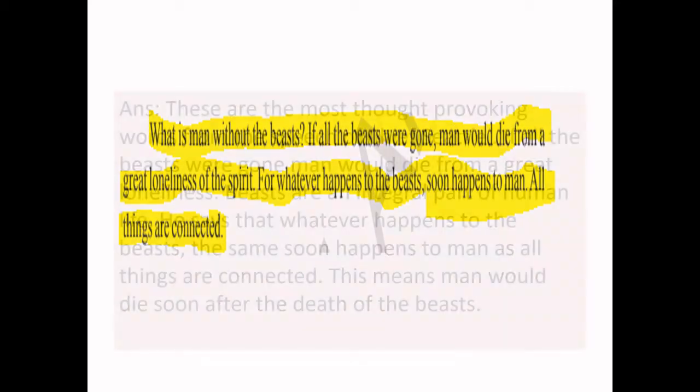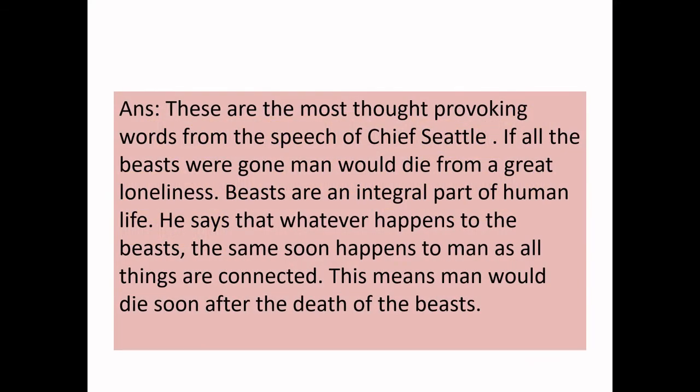Now let us see. These are the most thought-provoking words from the speech of Chief Seattle. If all the beasts were gone, man would die from a great loneliness. Beasts are an integral part of human life. He says that whatever happens to the beast, the same soon happens to man, as all things are connected. This means man would die soon after the death of the beast. No animal, no man, because they are interconnected.